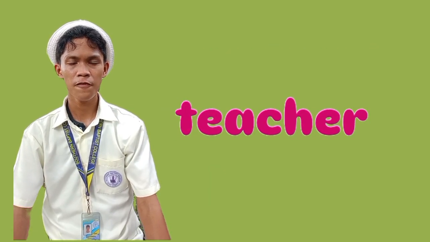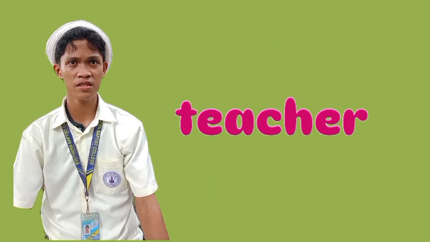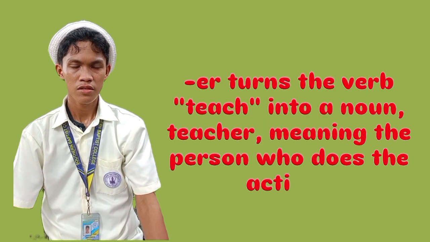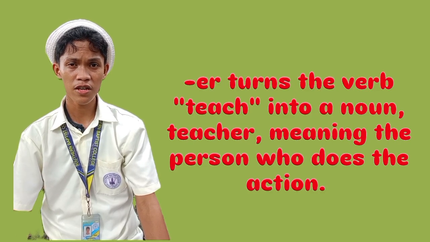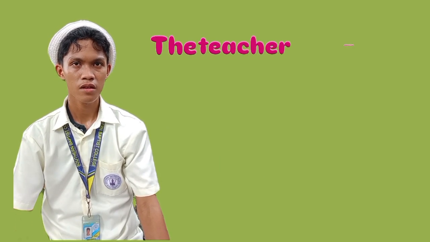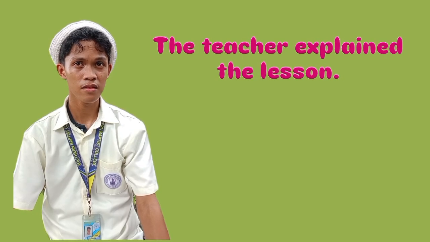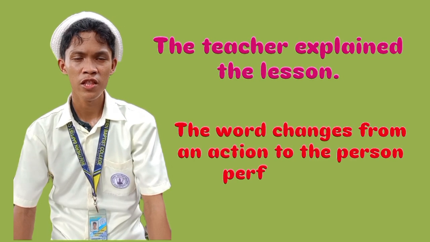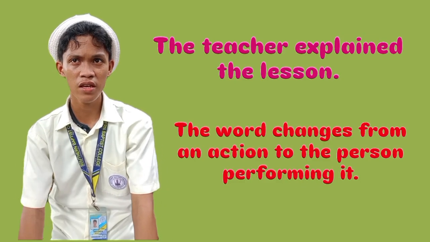The third example is teacher. The suffix of teacher is er. The morpheme er turns the verb teach into a noun. Teacher means the person who does the action. For example, the teacher explained the lesson. The word changes from an action to the person performing it.